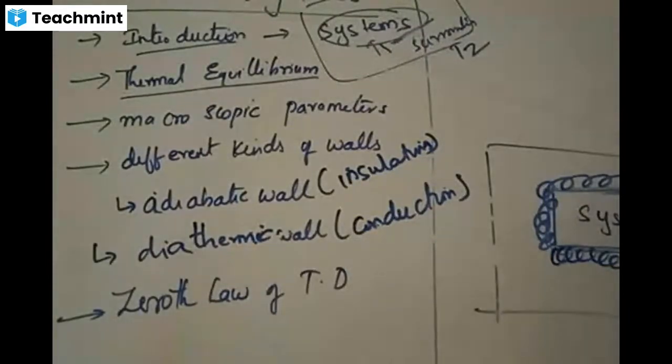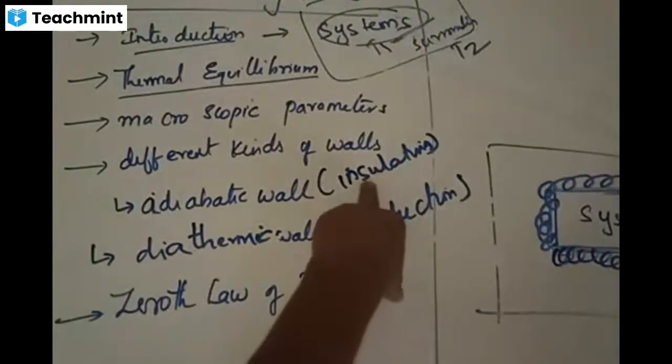First of all, what is a wall? A wall is the separation between the system and the surroundings. Transfer of heat is called conduction, right? So the wall is important here. In the interaction between system and surroundings, the wall plays an important role. We talk about two kinds of walls. One is called a conducting wall, the other an insulating wall.